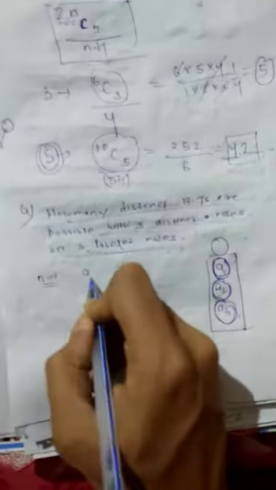Okay, so in this type of question, how do we solve it? Let's check for n equals 1. Suppose there is one node. How many binary trees are possible? For one node, suppose I write A1, I give the label A1. So using one node, only one binary tree is possible.